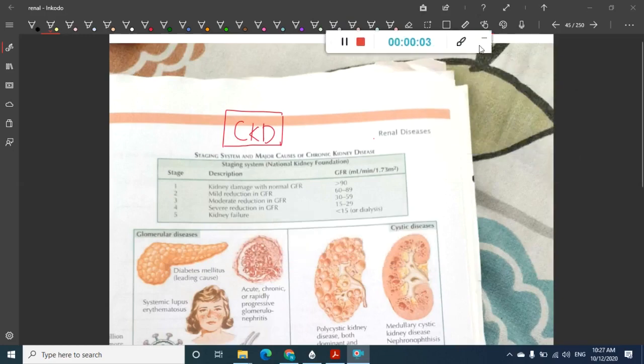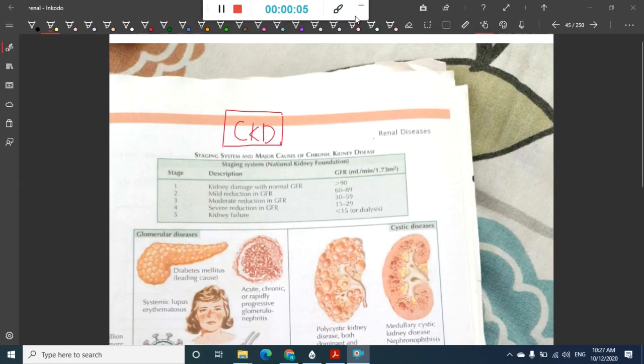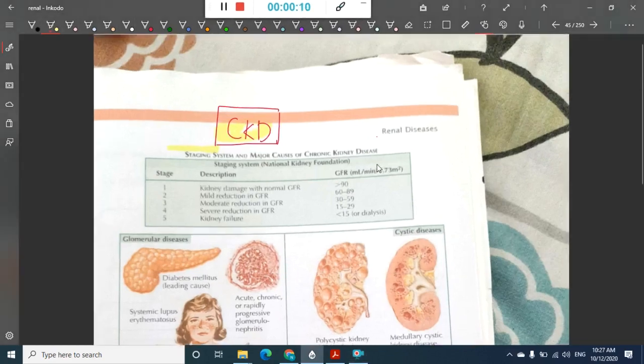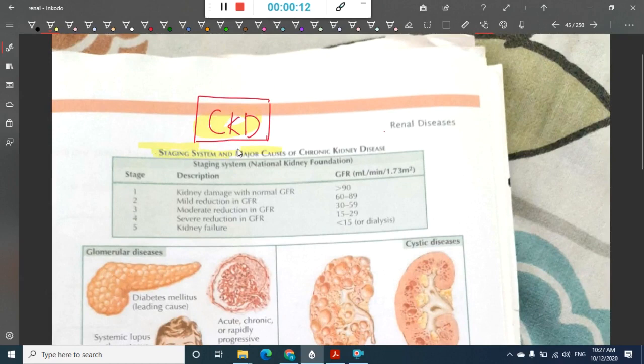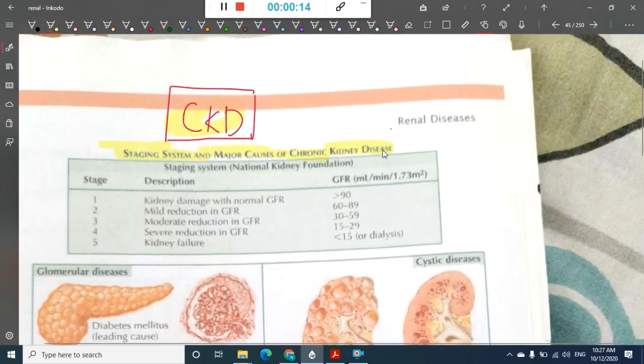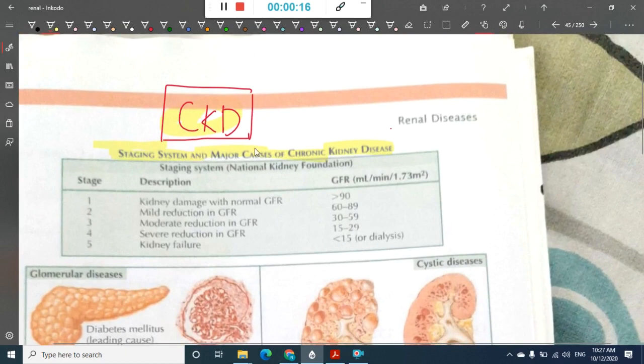In this chapter we are going to learn a few points about chronic kidney disease. So first we will see the staging of chronic kidney disease. The staging of chronic kidney disease has been divided into five stages.